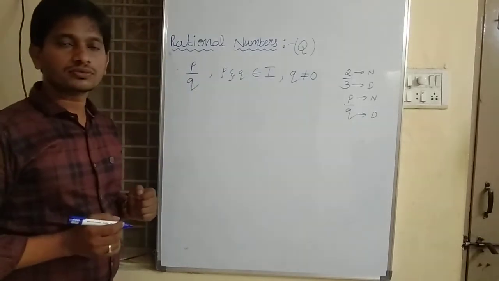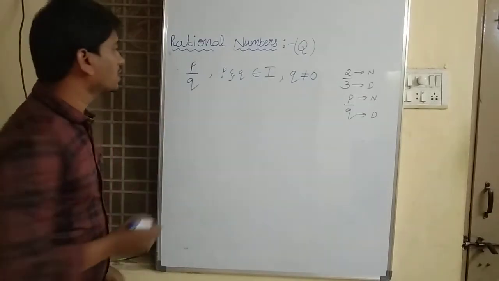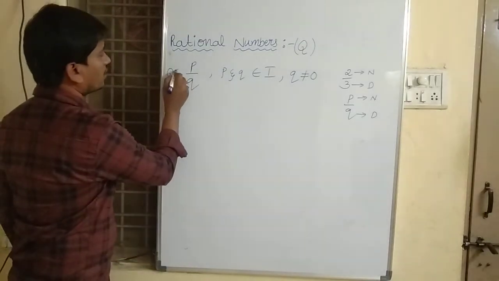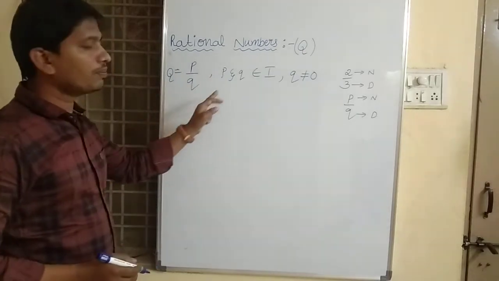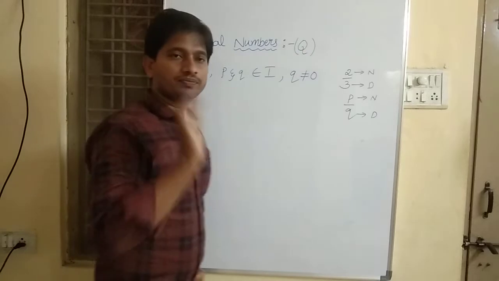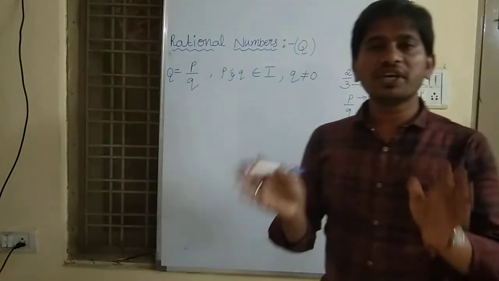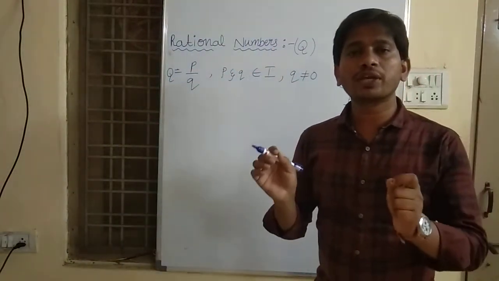The set of rational numbers is represented by the capital letter Q.